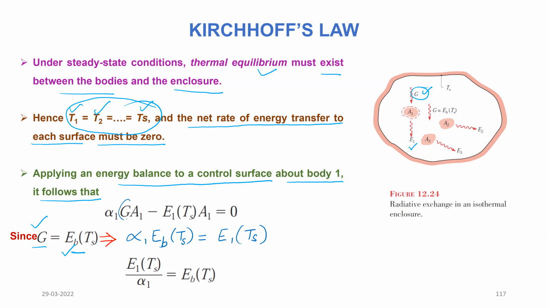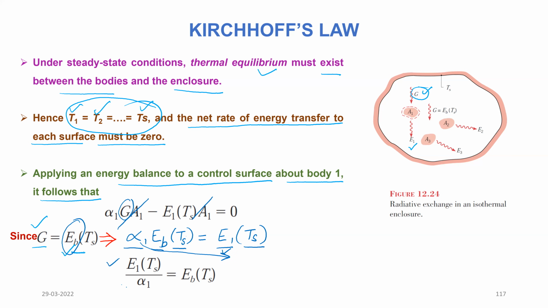I will remove this G and replace it with EB. So I get alpha 1 EB(Ts) is equal to E1, which is a function of Ts, with A1 canceling out from this equation, and then I can say E1 by alpha 1, with this brought to this side.